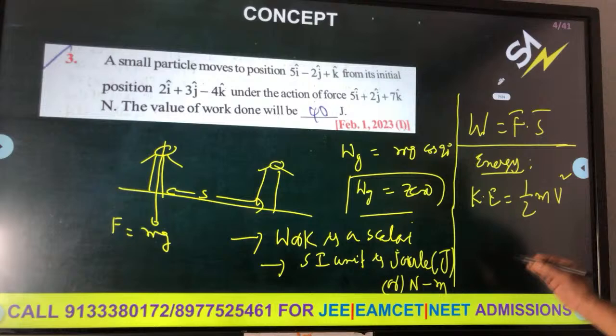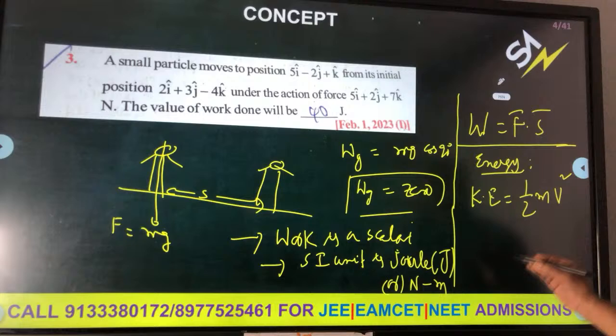Students, this you see particularly. A porter lifts a heavy suitcase of mass 80 kg and at the destination lowers it down by a distance of 80 centimeters with constant velocity. A porter lifts a suitcase, and at the destination, what is he doing? He is lowering the suitcase, bringing the suitcase down like this. How much displacement is he doing? 80 centimeters he is lowering.